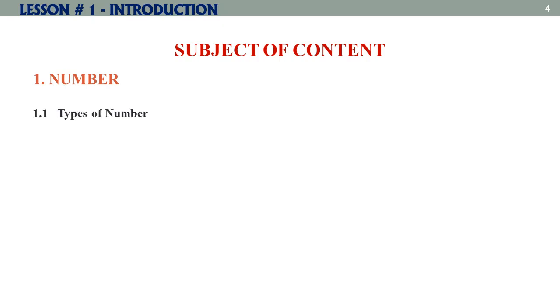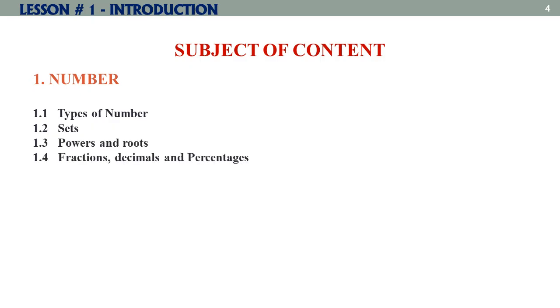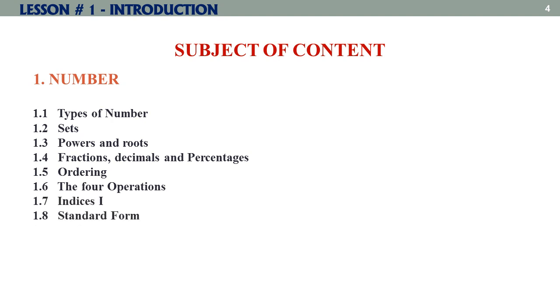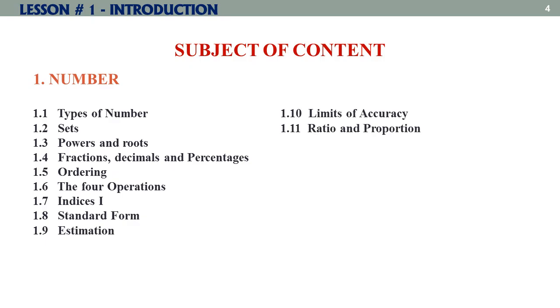These are the subtopics. 1.1 is types of number. 1.2 sets. 1.3 powers and roots. 1.4 fractions, decimals and percentages. 1.5 ordering. 1.6 the four operations. 1.7 indices. 1.8 standard form. 1.9 estimation. 1.10 limits of accuracy. 1.11 ratio and proportion.